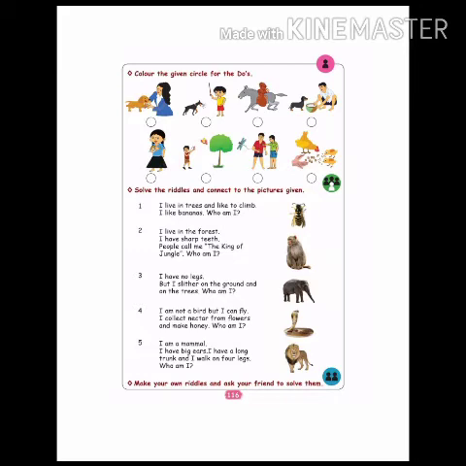Next, come down. Solve the riddles and connect to the picture given. On the left side, animals, birds and reptiles are given, and on the right side, sentences are given. You have to read the riddles and answer.